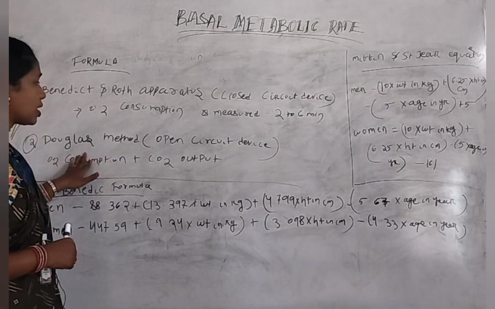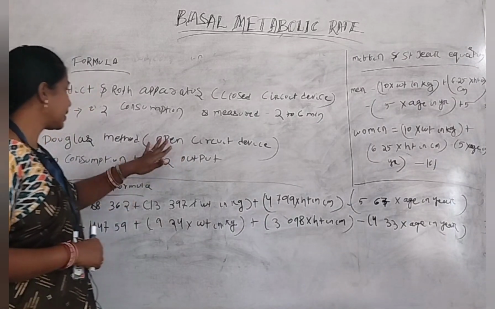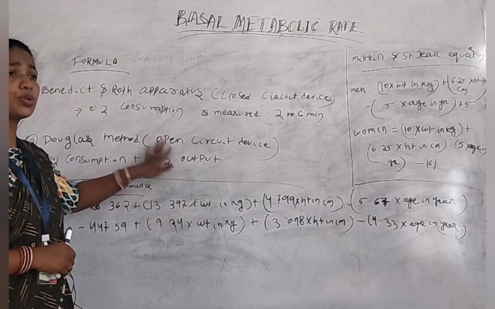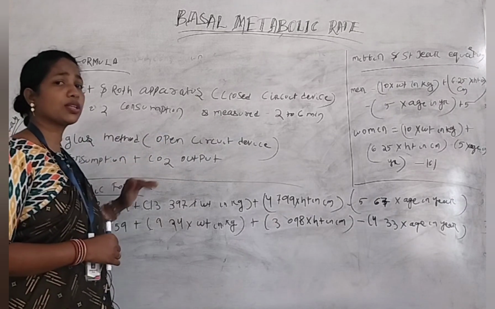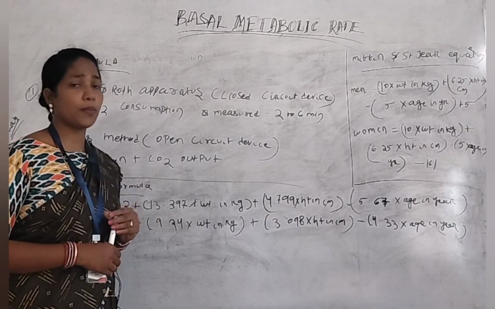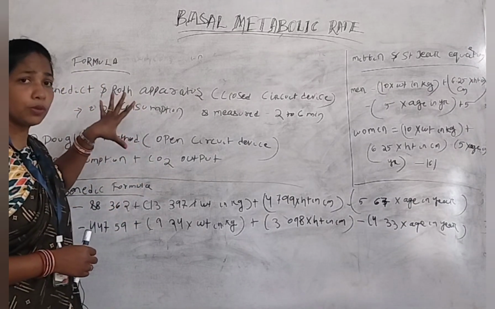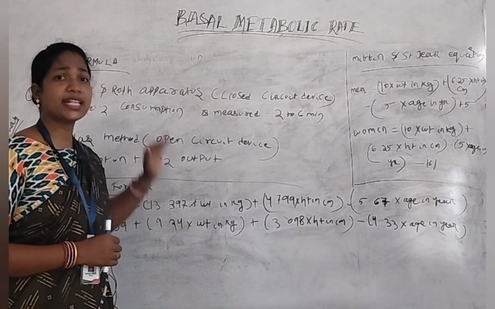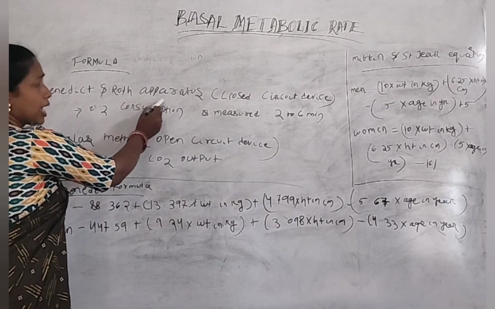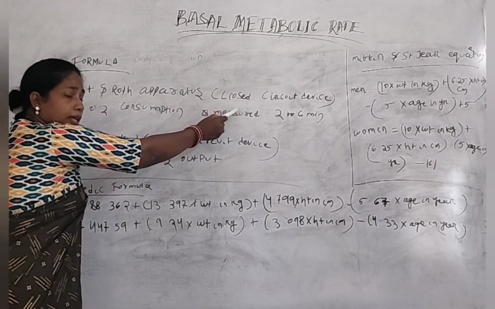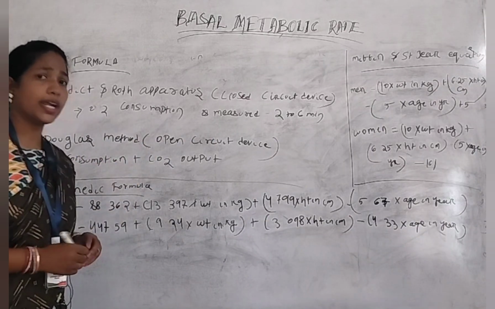Next one is the Douglas method, which is also called an open circuit device. In that method, we measure the oxygen consumption of the body, and also the carbon dioxide output from our body. So those are the two methods applied and measured in a lab: the Benedict and Roth apparatus, called the closed circuit method, and the Douglas method, called the open circuit device.